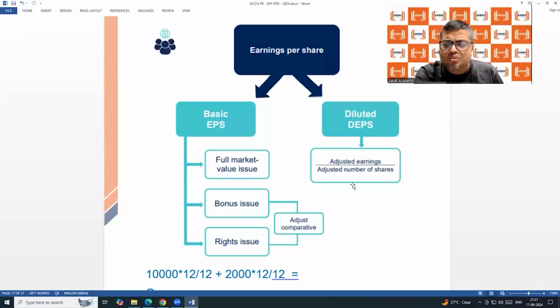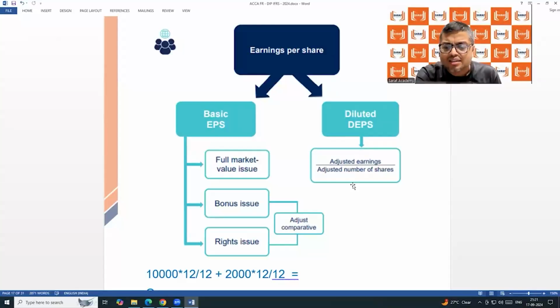So it's just this. Either you do the calculation 10,000 into 12 by 12 plus 4,000 into 8 by 12, or you do the calculation 10,000 into 4 by 12 plus 14,000 into 8 by 12. Both are same. Focus. In the first case, you are considering 4,000 for 8 months. In the second case also, you are considering for 8 months. You are considering 10,000 into 4 by 12, then 14,000 into 8 by 12. In 14,000, 10,000 is there and 4,000 is also there. 2 plus 3 is 5, 3 plus 2 is also 5.